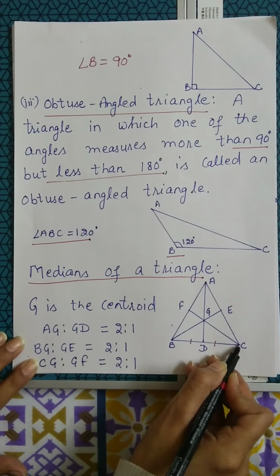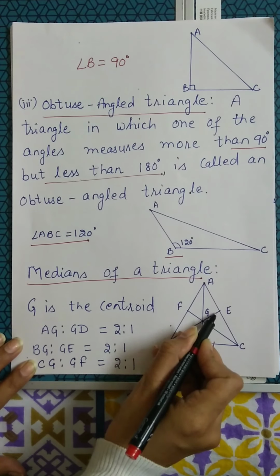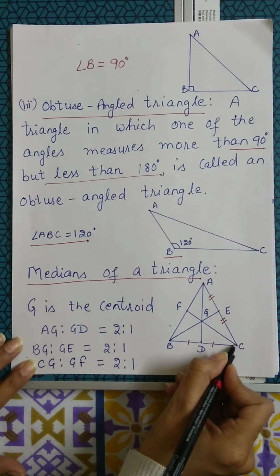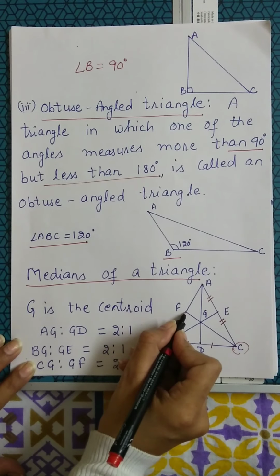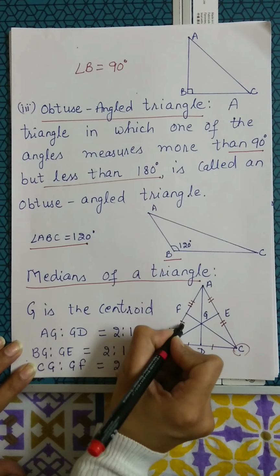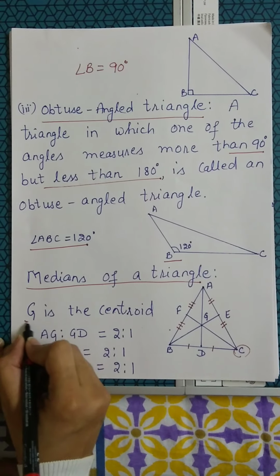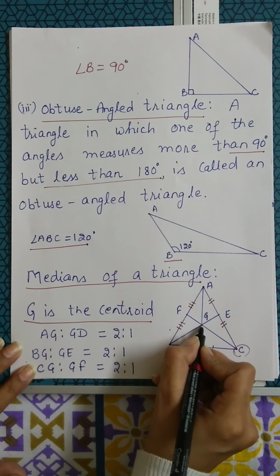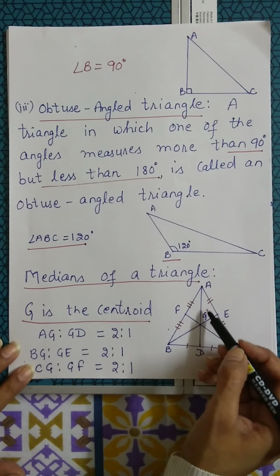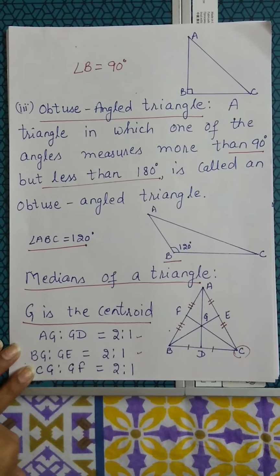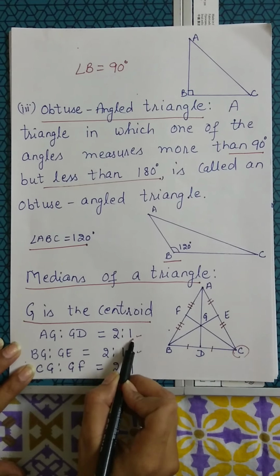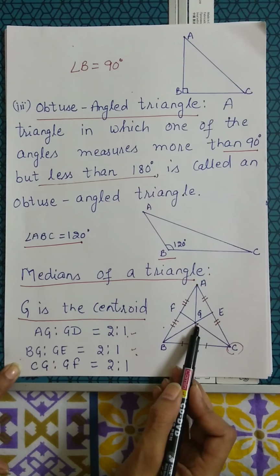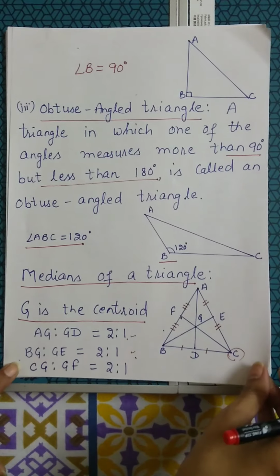Similarly, if it is falling from vertex B, that is BE is a median, then AE will be equal to EC. And if it is falling from vertex C, then CF is a median and AF will be equal to FB. One property: the point where all the medians intersect each other is called the centroid, and the centroid divides the median in the ratio 2:1. That is AG to GD is 2:1, BG to GE is 2:1, and similarly CG to GF is 2:1.